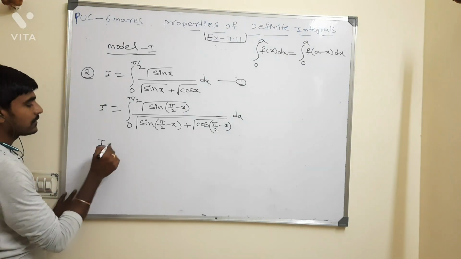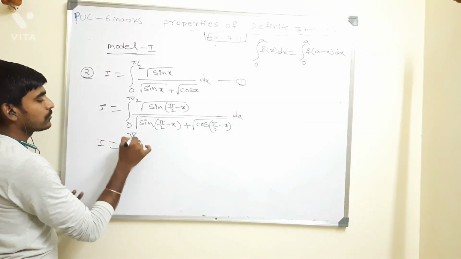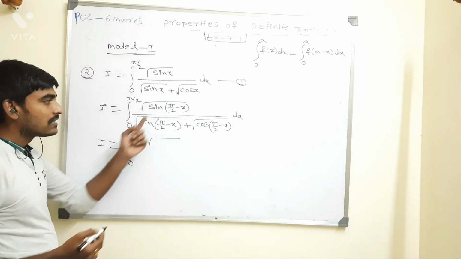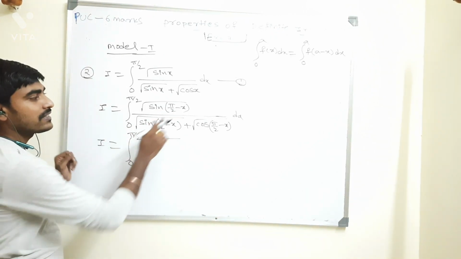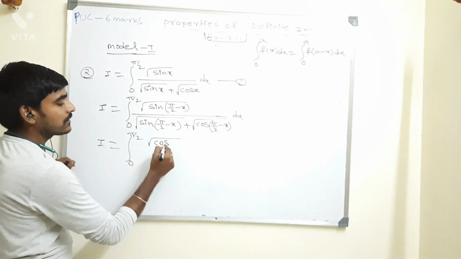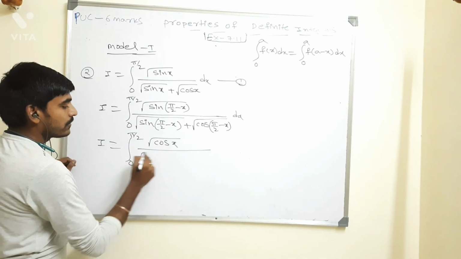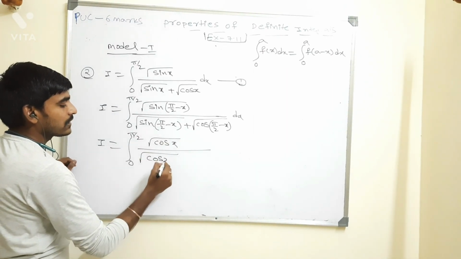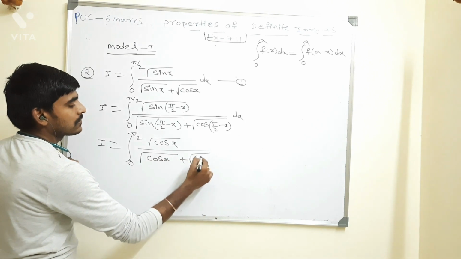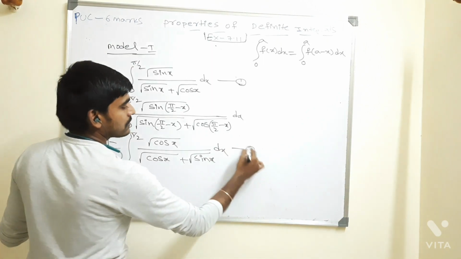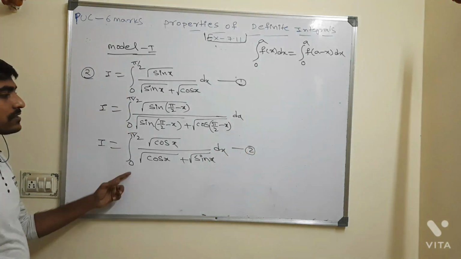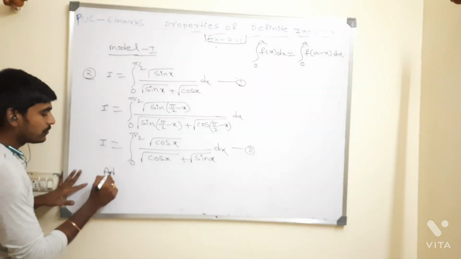Next, I is equal to integration of 0 to pi by 2 square root of sine of 90 minus theta, which is what here? Cos theta. But here it is in terms of x, so please take just cos x whole divided by, this is also going to become cos x plus root of sine x whole dx. This is the second equation. This is 1 and this is 2. Adding 1 and 2.